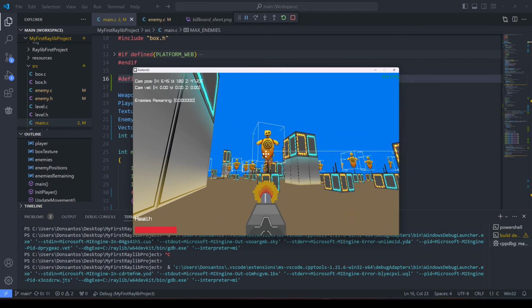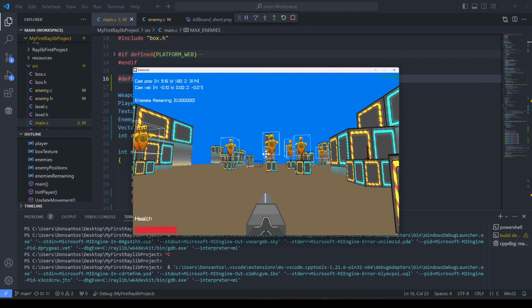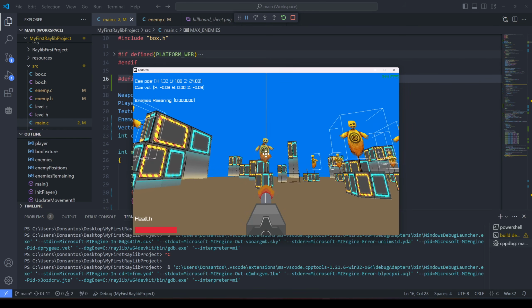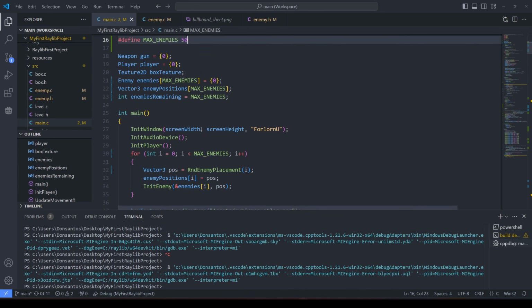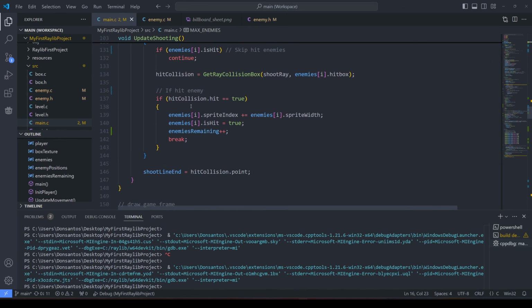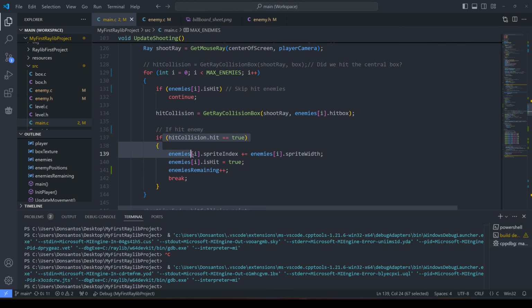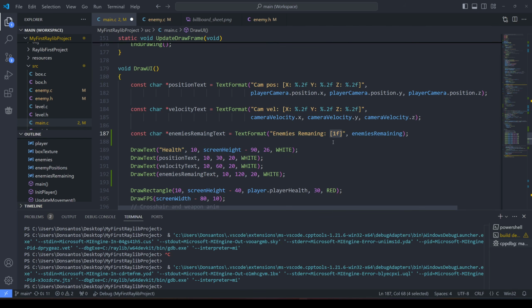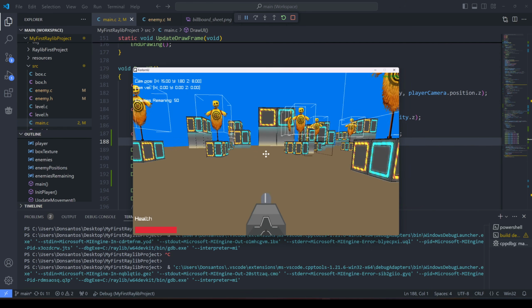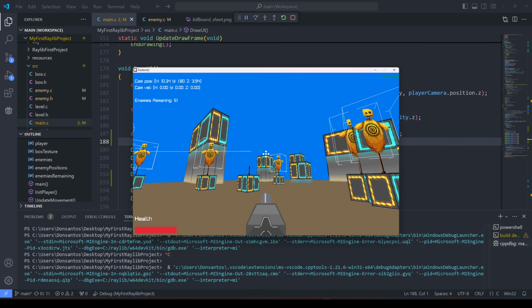Is that because of the draw order? I'm not sure. Oh, of course, I'm checking them. Yeah, the order in which I loop through the enemies. So here, in the collision, we loop through all of the enemies one by one. I might very well be checking the one that's further away first. We should also do or enemy is dead. Yeah, so we're not drawing them, and we're also not checking for the collision against them. That's good. Oh, hang on. Percentage D. Yeah, enemies remaining 50.